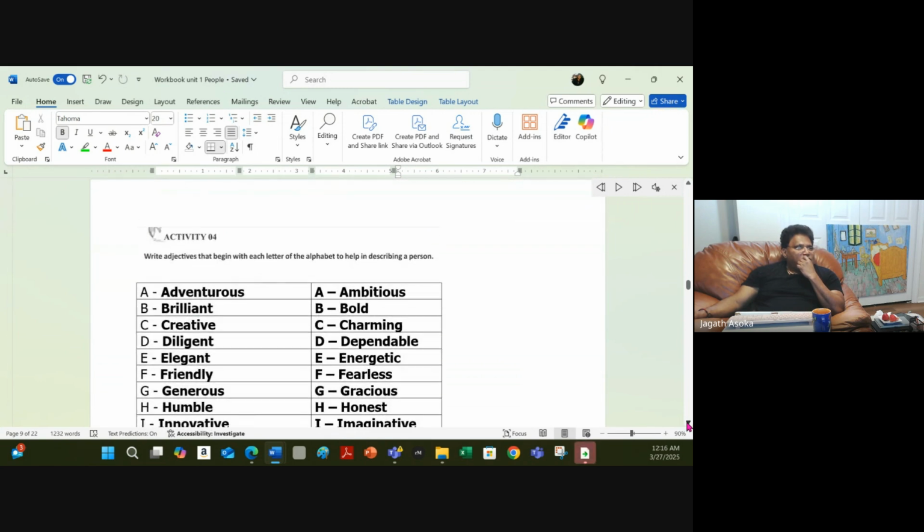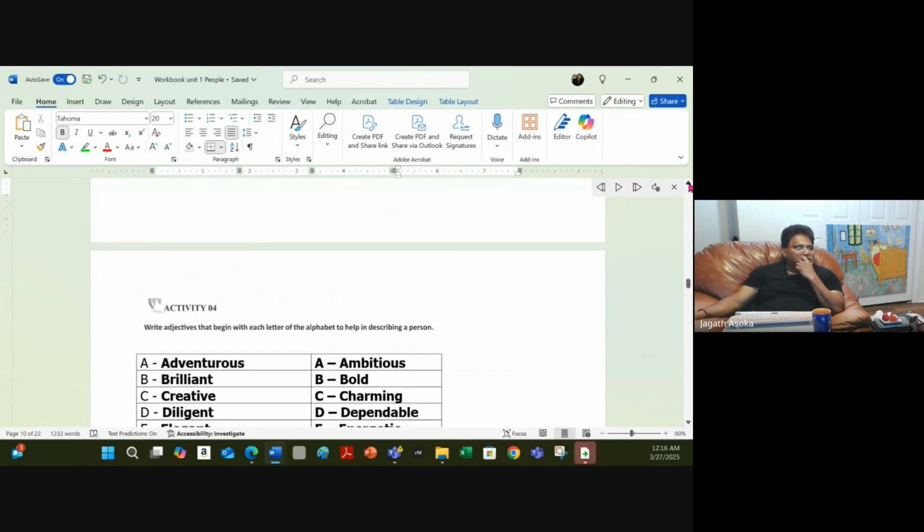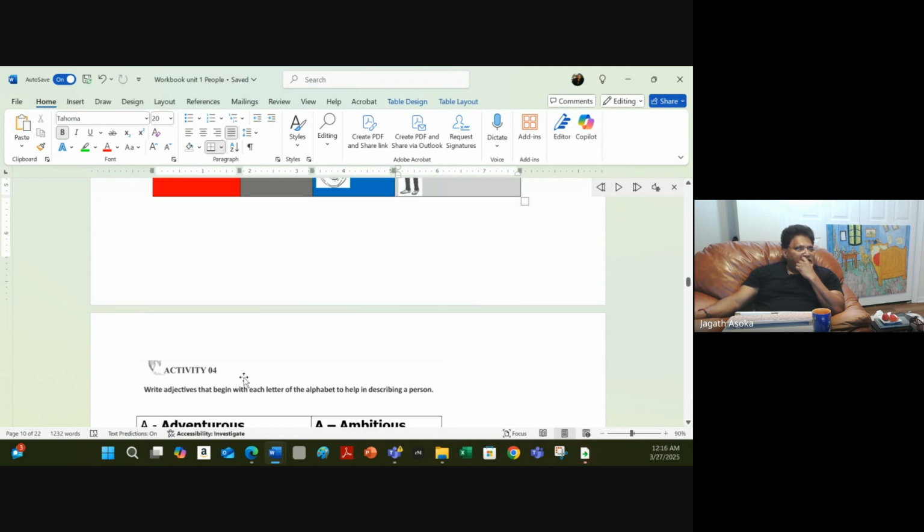Activity 4. Let me read what the activity is. Write adjectives that begin with each letter of the alphabet to help in describing a person. So I'm going to give you our answer, but remember, there are a lot of adjectives starting with A, B, C, and D. So I will give you a set of answers. Again, this exercise, the teacher has to check it, give them time, check it.